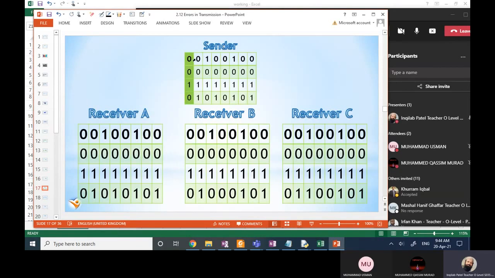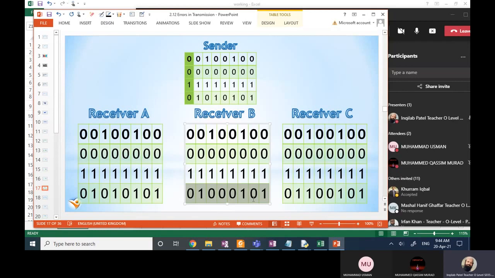The first byte is transmitted correctly, all zeros correctly, all ones correctly, and 01010101 correct.